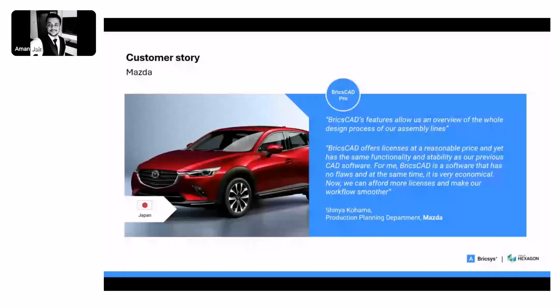It's really nice to know that one of the most prominent names in the market today is using BricsCAD. They are using BricsCAD Pro, of course, with its 3D modeling capabilities as well. So BricsCAD Pro does have certain 3D modeling capabilities. But yes, the sheet metal module is also available in the BricsCAD environment.